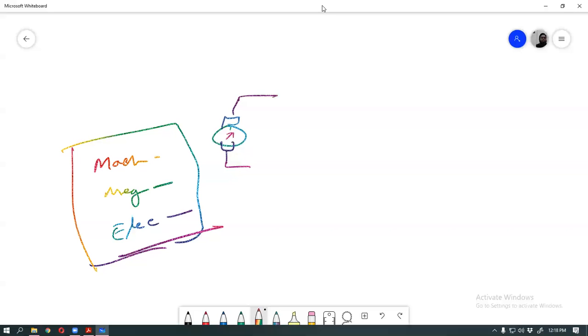So our losses are three types: electrical loss, mechanical loss, and magnetic loss. All are clear?